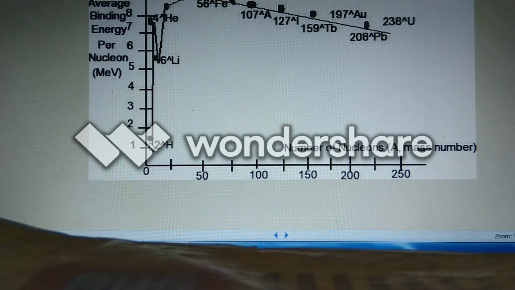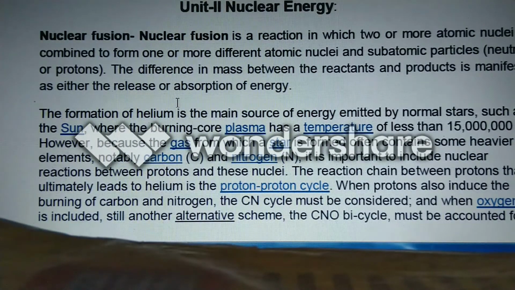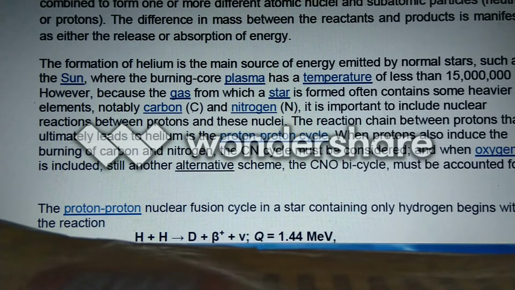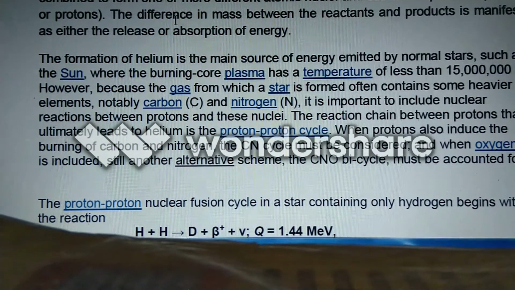According to this theory, the phenomenon of nuclear fusion comes into existence. Nuclear fusion is a phenomenon to give stability to the elements which lie in the instability range, as shown in the graph.